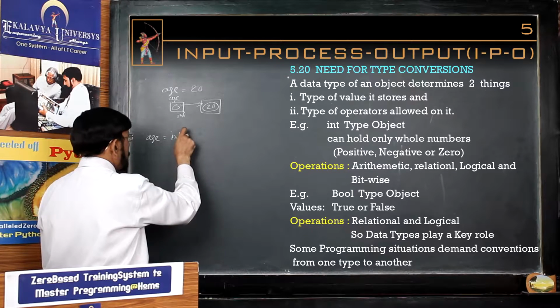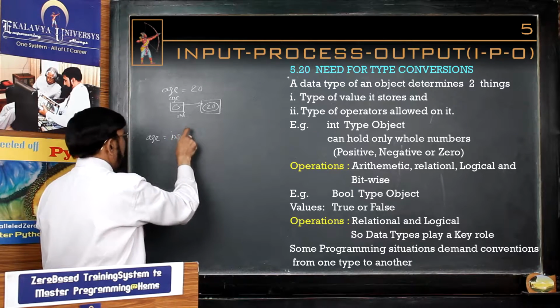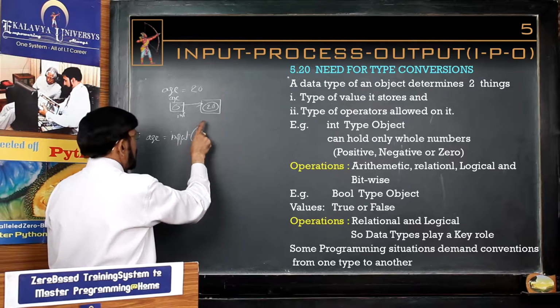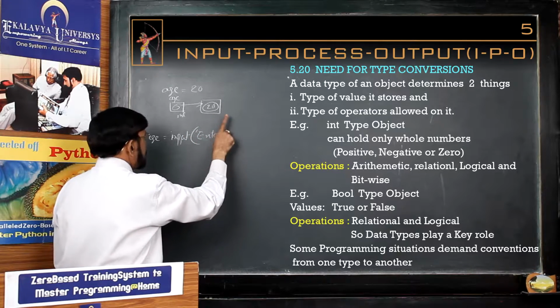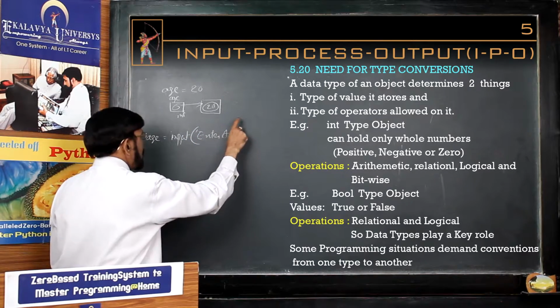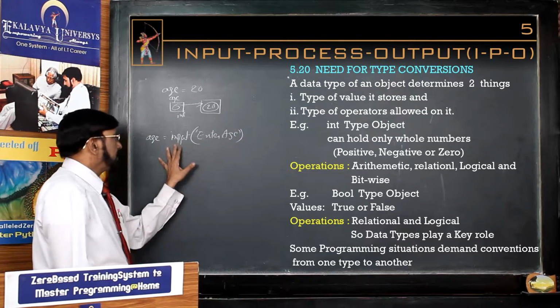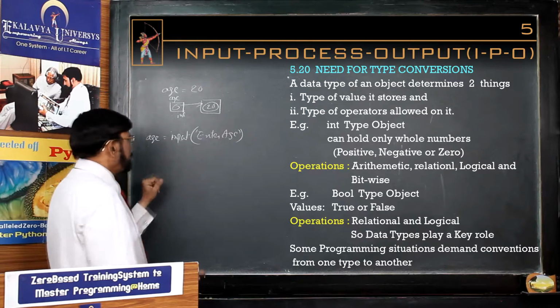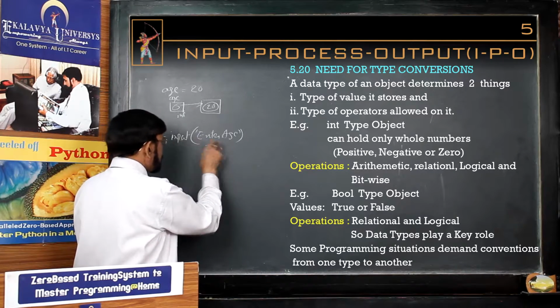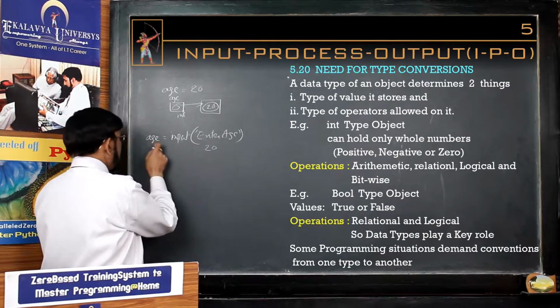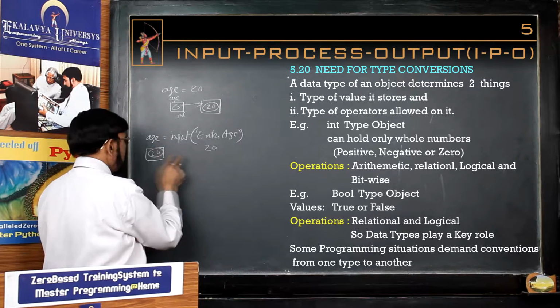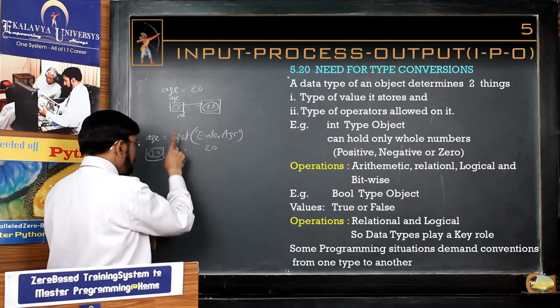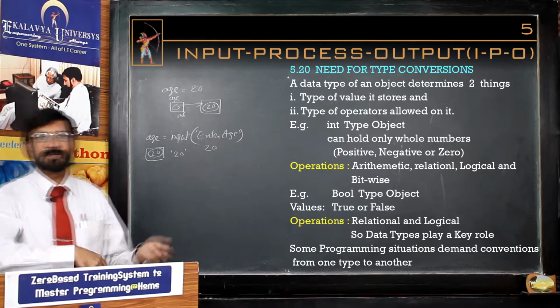Actually, we get data by input. Enter age. As you enter 20 in response to this, 20 is stored in this object. In which format is 20 stored?